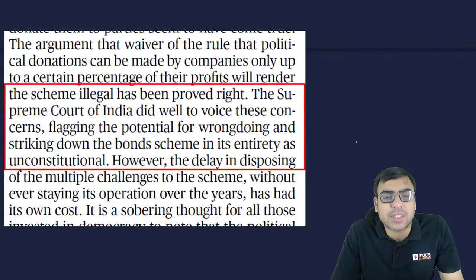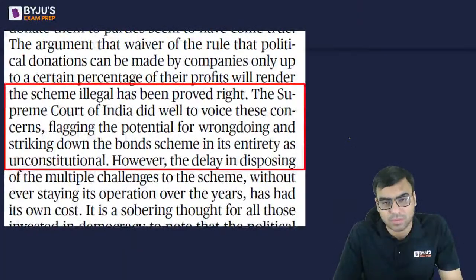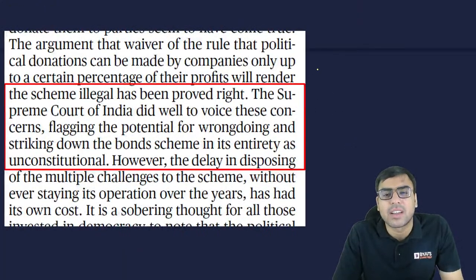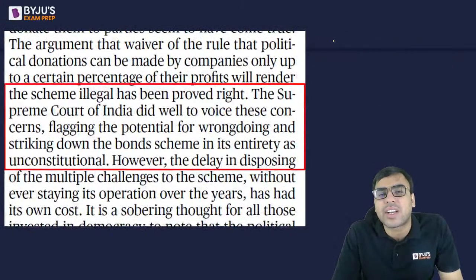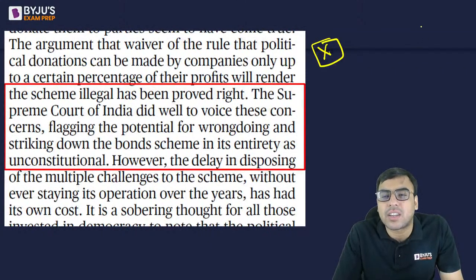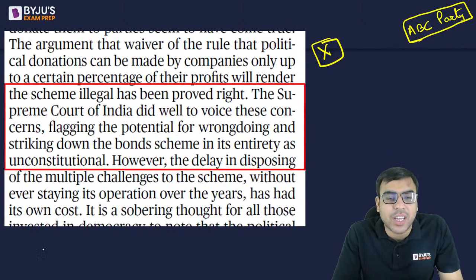See how the concept works. For example, let's take an example: there's a person called X, and this person X has donated to, let's say, a political party, ABC party. This is a party which is fighting an election. So person X donates, let's say, 10 crore or 100 crore through an electoral bond.